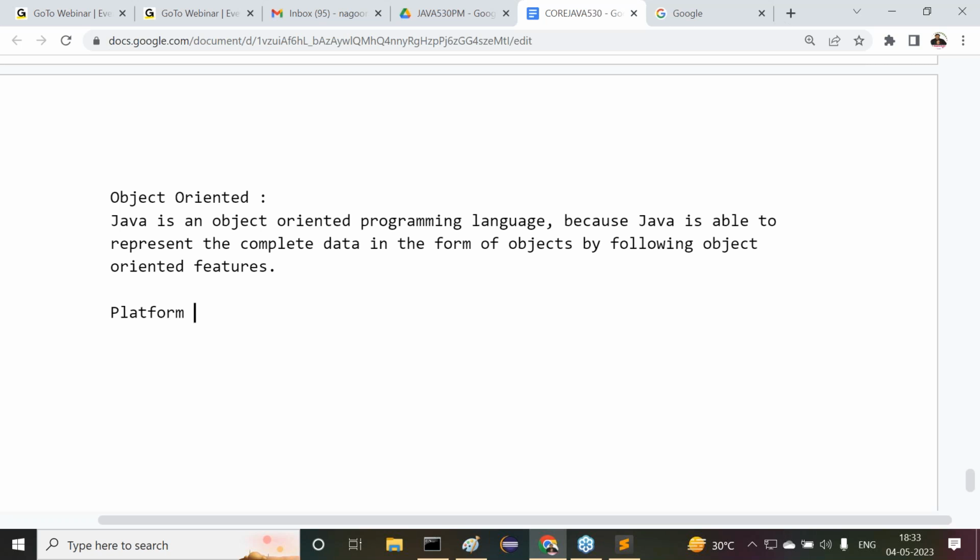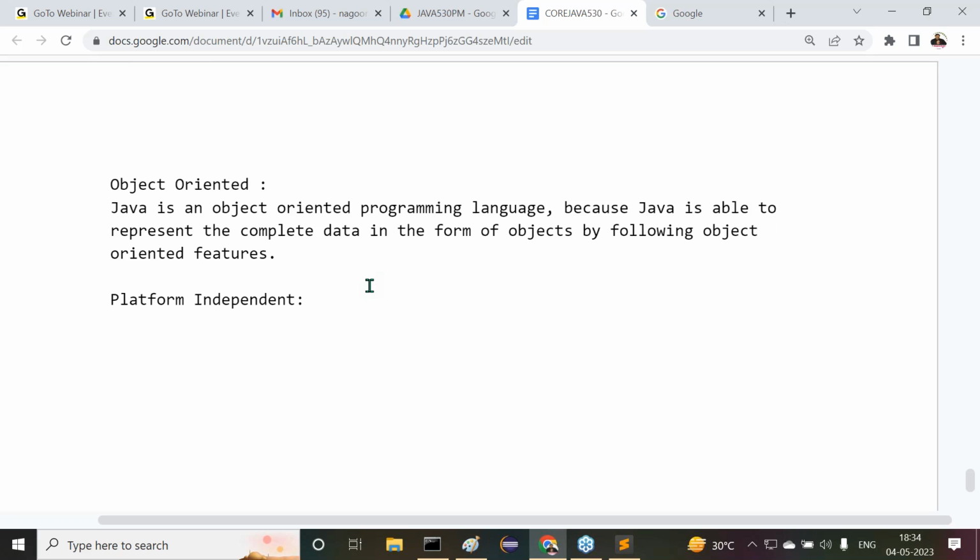Platform independent. Already I don't need to have any further discussion about it. Already I gave the required discussion about this particular point. Am I right or not? Now tell me, what about this platform independent? What are you understanding there?